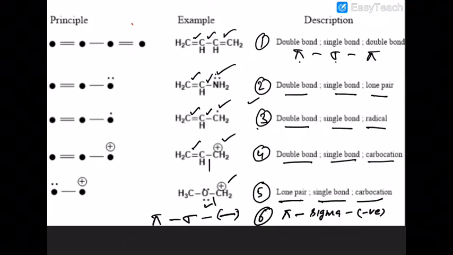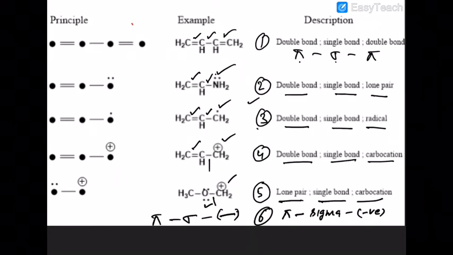Why? Because resonance is a phenomenon in which naturally the potential energy decreases, so stability increases. So resonance promotes stability in the molecule. If you find any of these fixed situations anywhere in the molecule or system, that system will definitely show resonance.